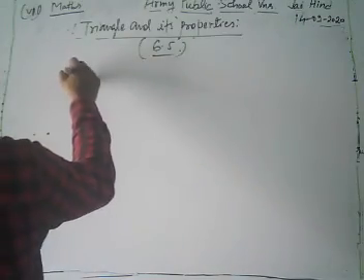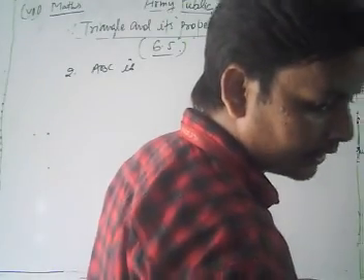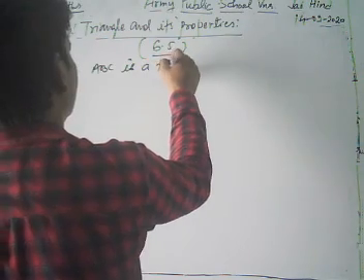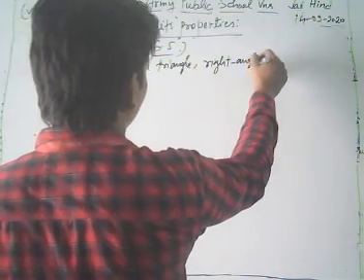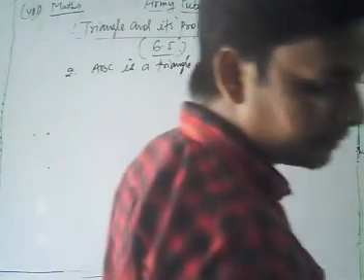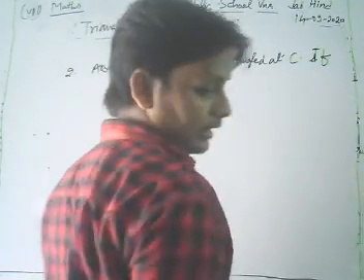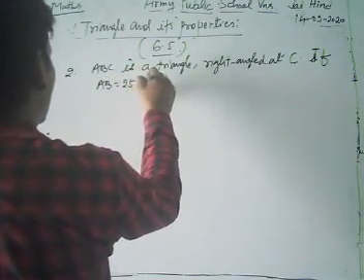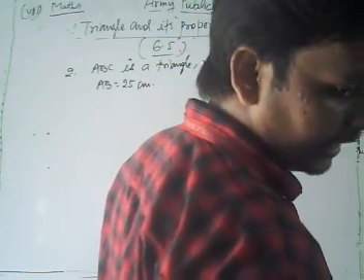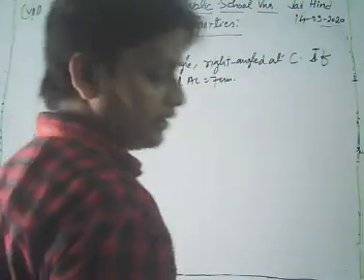ABC is a triangle, right angled at C. If AB is equal to 25 centimeter and AC is equal to 7 centimeter, find BC.